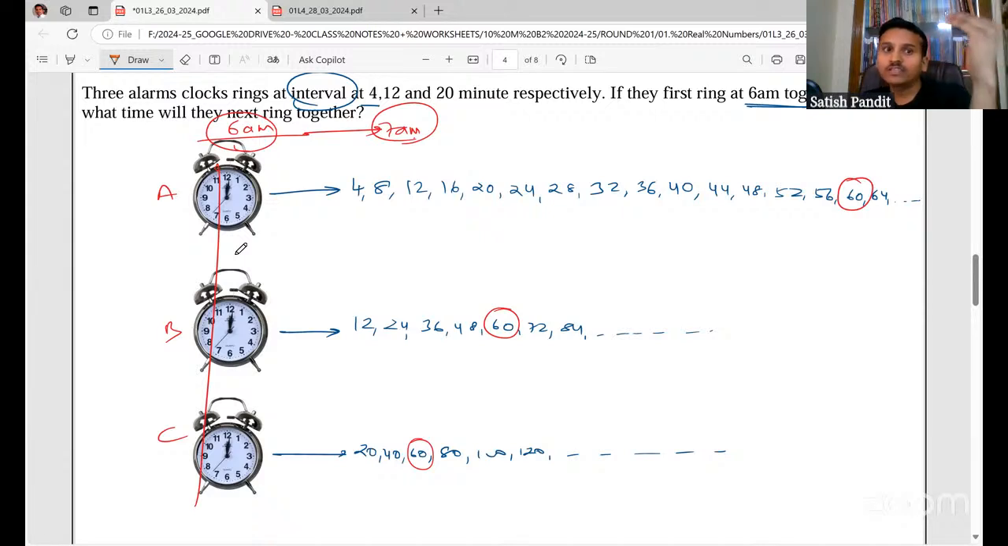At what time will they next ring together? We have to find the time. I'll take the alarm clocks as A, B, and C. I have given them names.